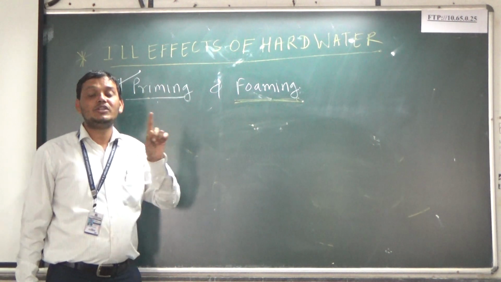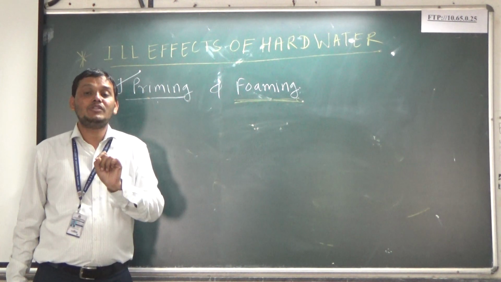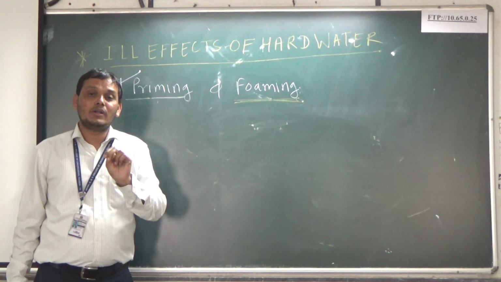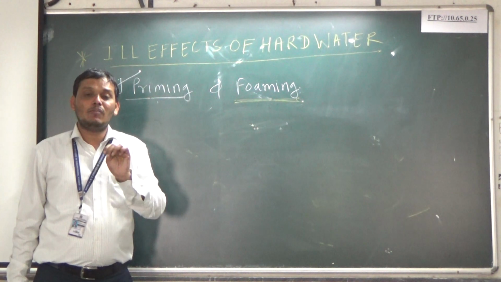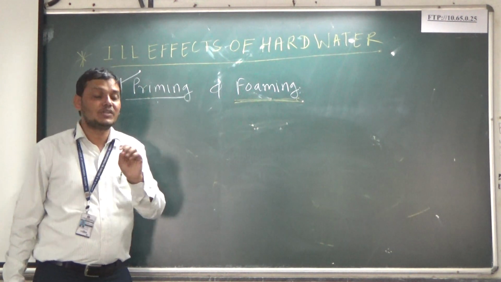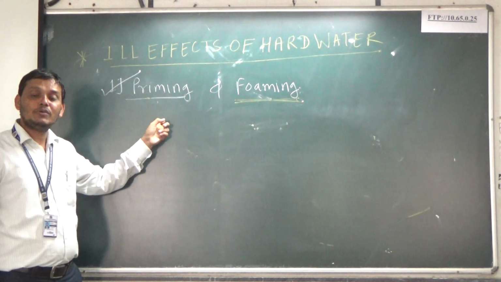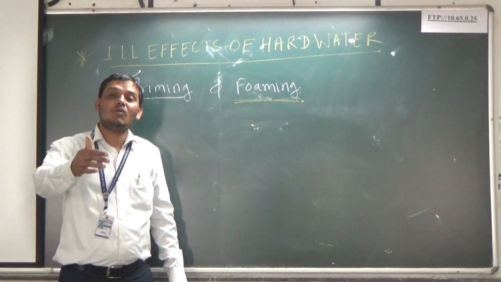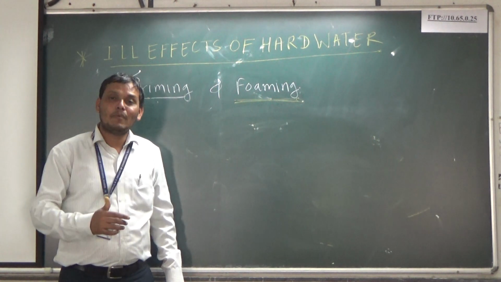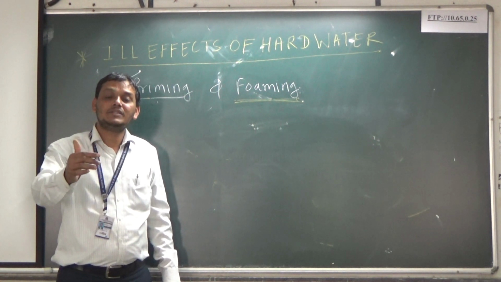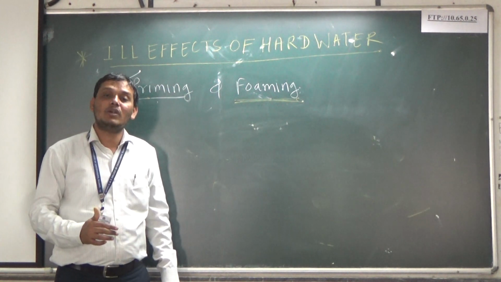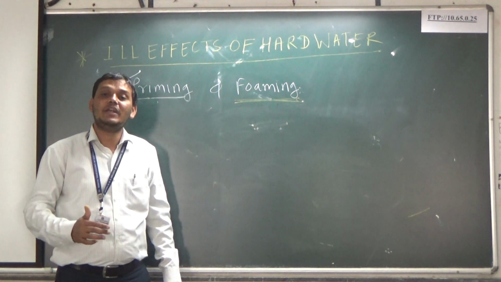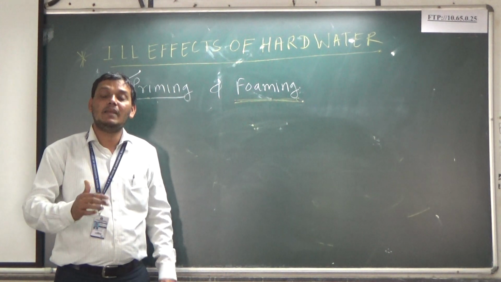What are the causes of priming? Priming can be caused due to high concentration of dissolved salt present in your boiler water, high level of boiler feed water, right? Faulty design of the boiler, high speed of steam generation. These are the causes of priming. What are the causes of foaming? Foaming can be caused due to presence of oil droplets, soap, grease. It can reduce the surface tension of water also. Foaming is also caused due to presence of suspended impurities or suspended material.